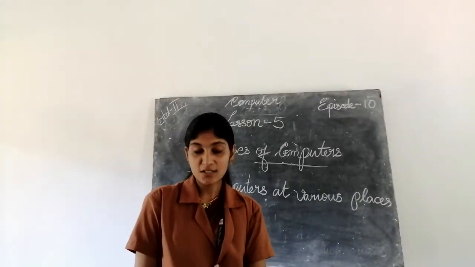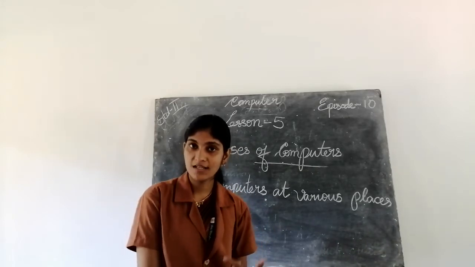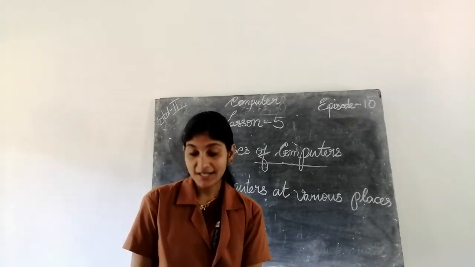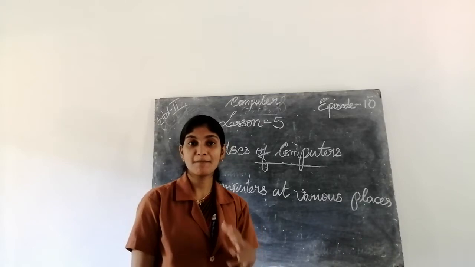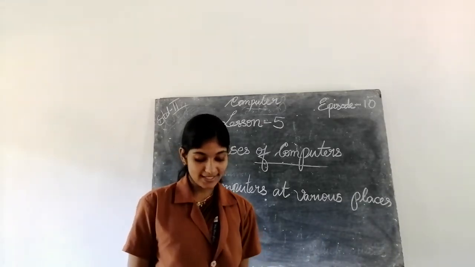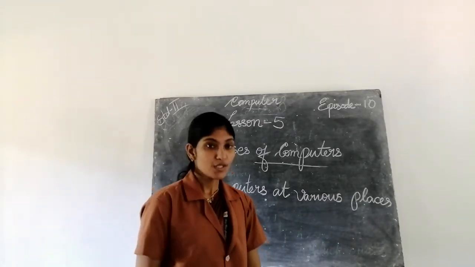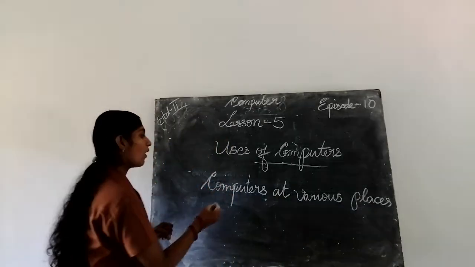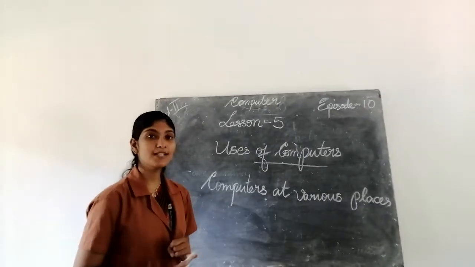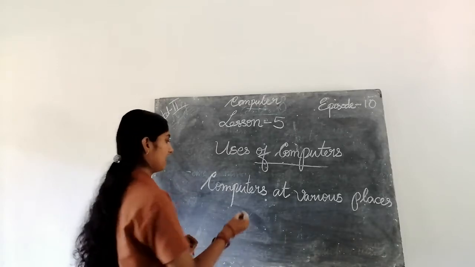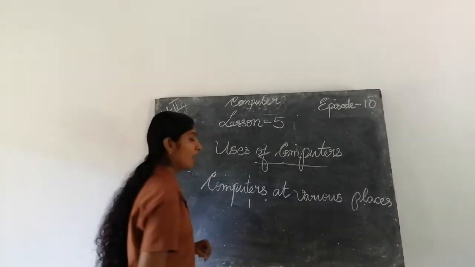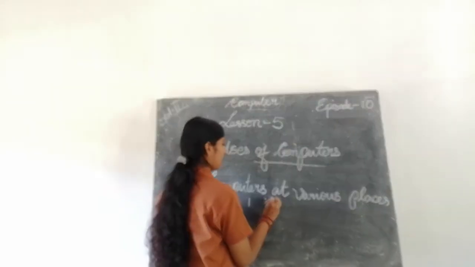So computers are not only used in our home, but are found almost in every place such as offices, etc. So the first place is office. Which is the first place? Office. First one, in offices.